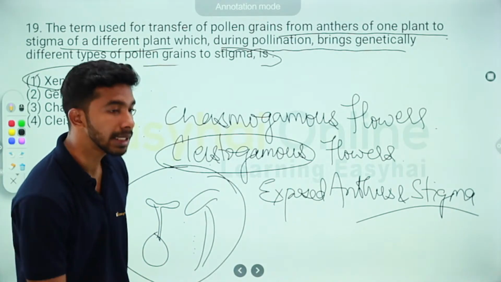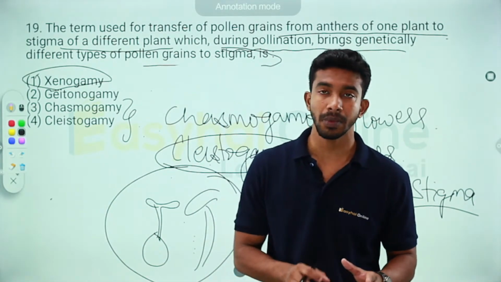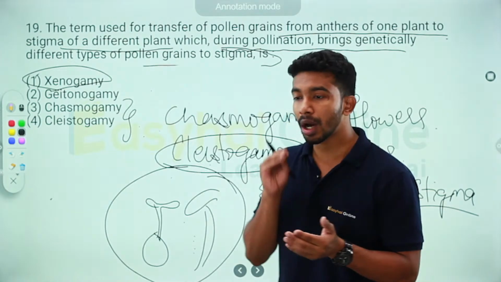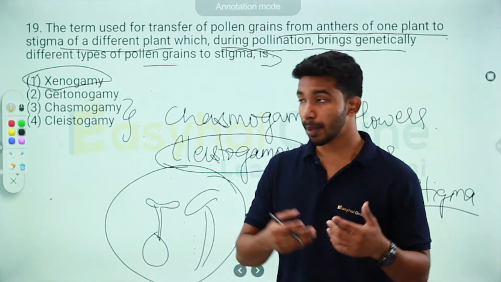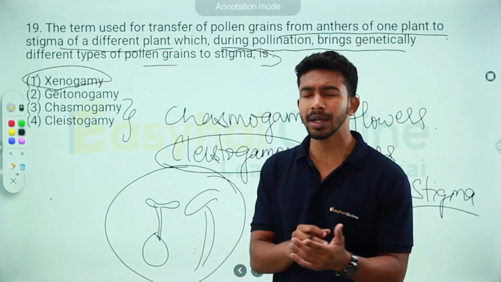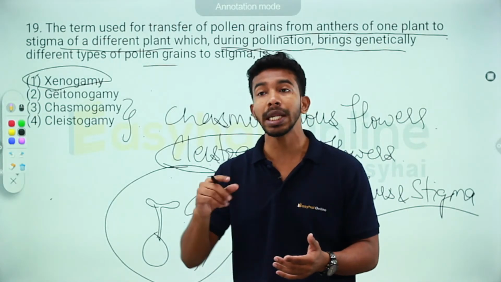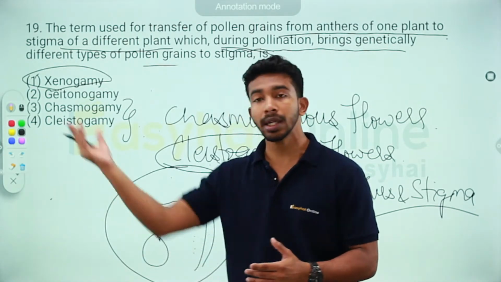Now, the thing is, in nature, pollination is not always a surety. It is not 100% sure that cross pollination has to take place. There might not be pollinators around, there might not be other individuals around.